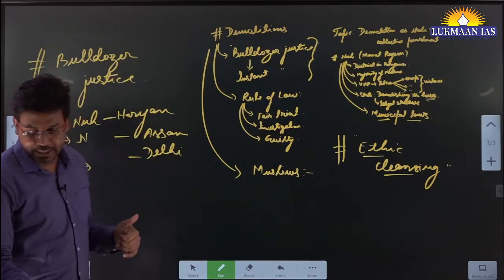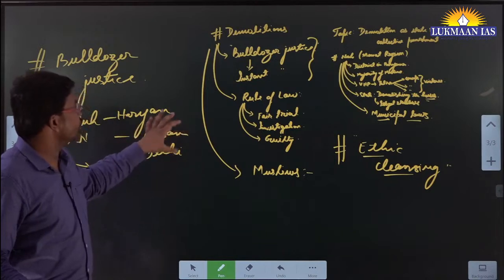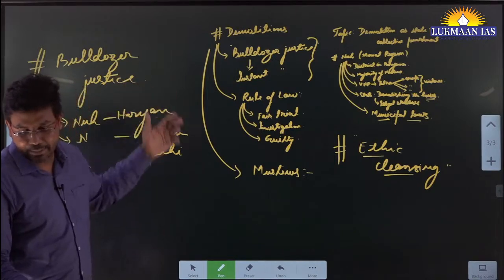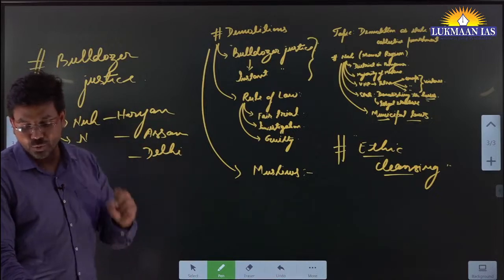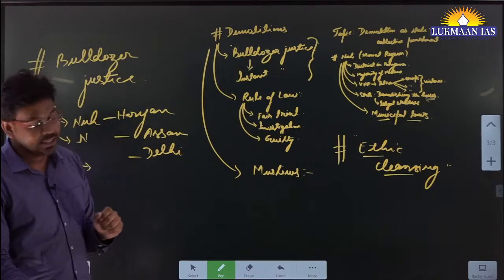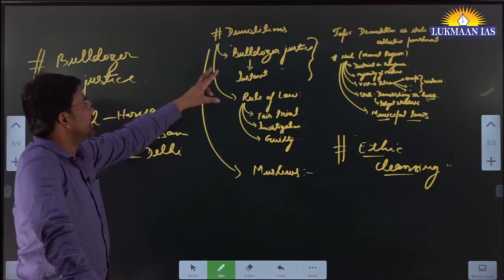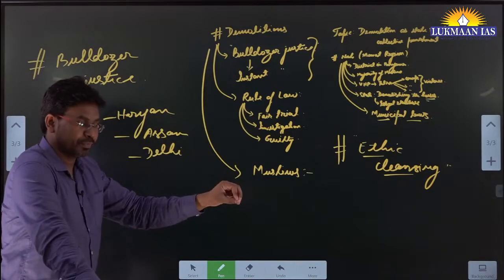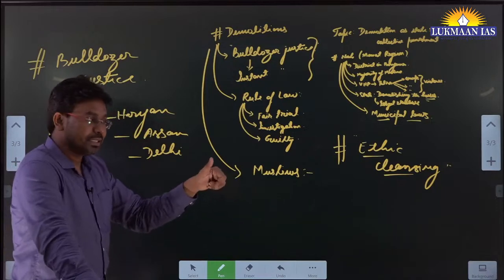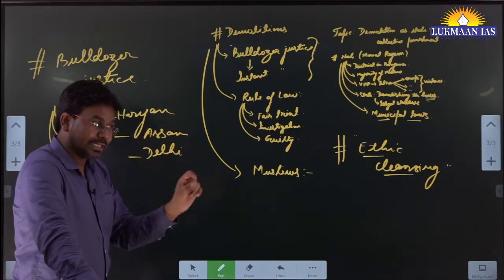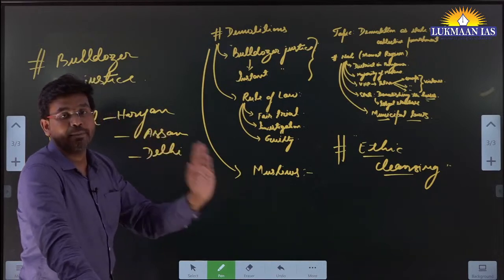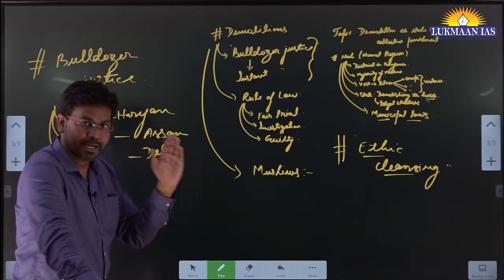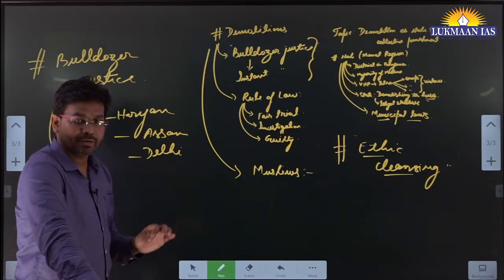You will also understand that bulldozer justice is of the same nature as extrajudicial killing. And when they are bulldozing the houses of the culprits, they are not only displacing the culprits, they are also punishing their family members, who might not be involved in any kind of rioting activities.